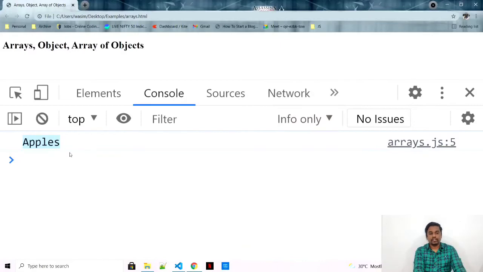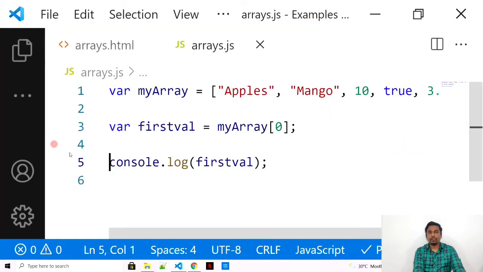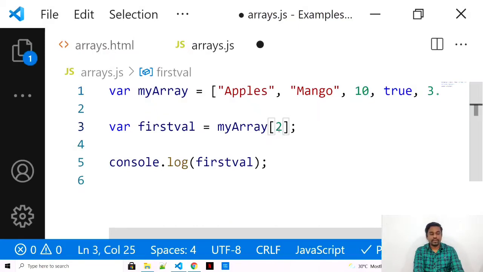Let's start with the other values. If I just want to print the value 10, how can I print it? So 0th position, first position, and second position. So it would be array of 2. Whenever I say my array in the square brackets 2, that will return me the actual value of that position, that index.